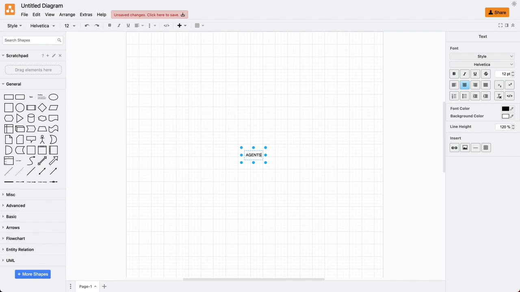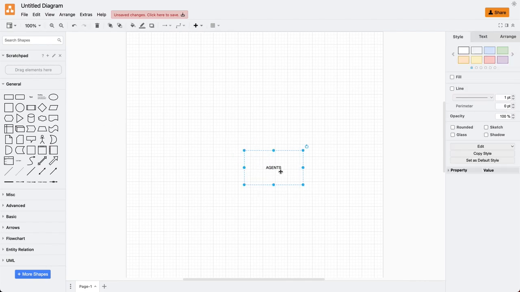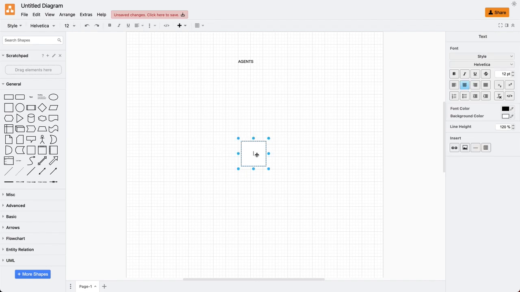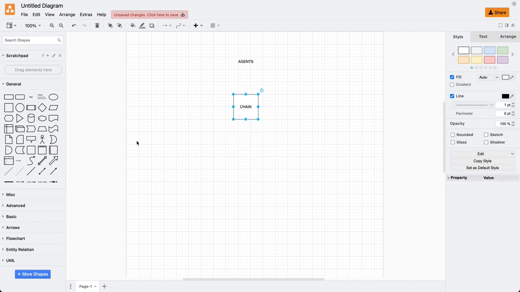Now, let me just add here the topic which we will be discussing. So we will be discussing agents. What I have learned about agents in LangChain is that we have a chain, and a chain is nothing but a sequence of actions. Each action is defined. Let me explain it this way. We have this chain, and each chain comprises a set of actions.